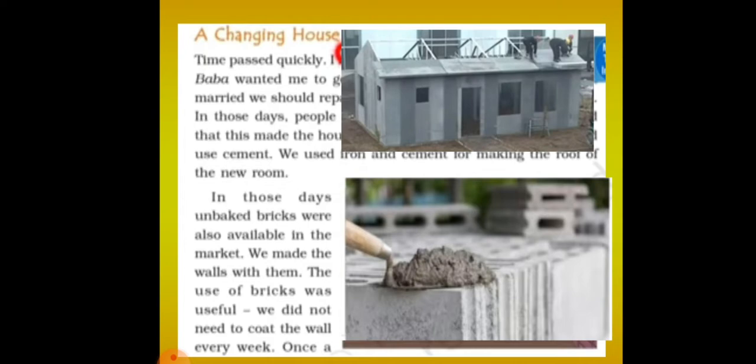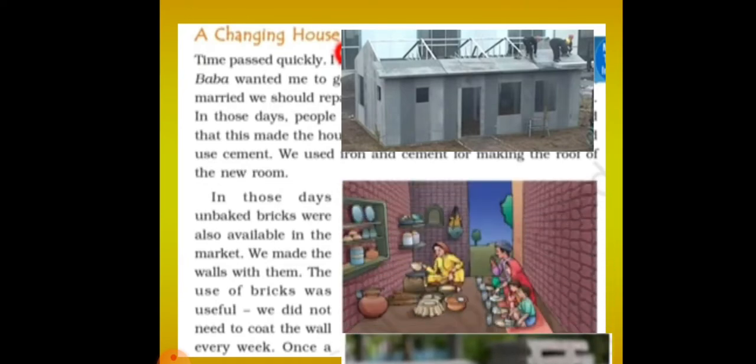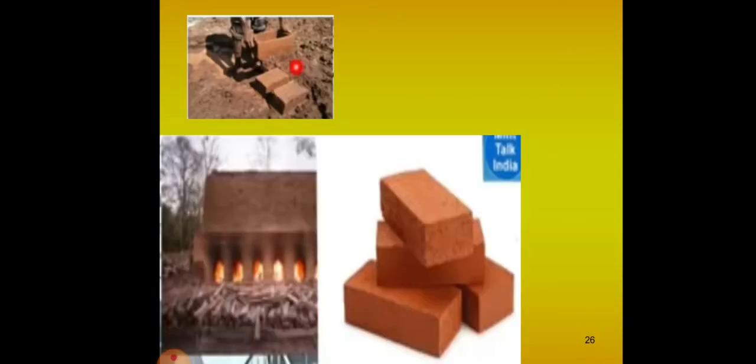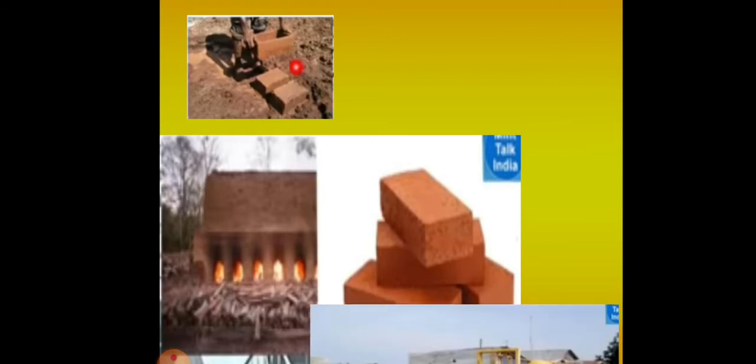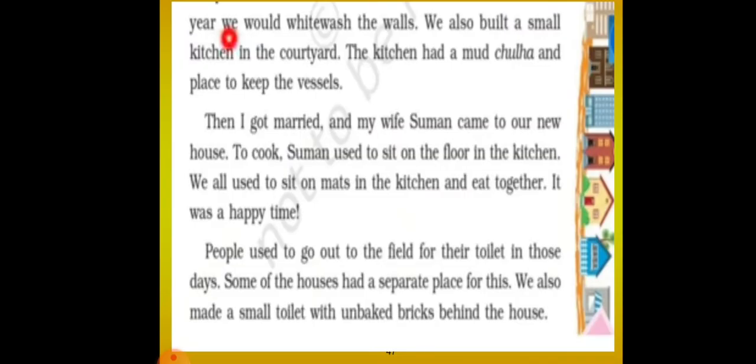Here you can see the picture where the cement roof is done with the help of iron. So iron is used and the cement is used, where this cement will make the house stronger. Okay, so here you can see the unbaked bricks, which were used by Chetan Das to build the walls. In those days, the unbaked bricks were also available in the market and we made the walls with them. The use of bricks was useful.